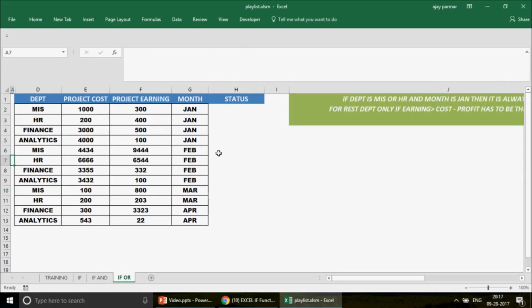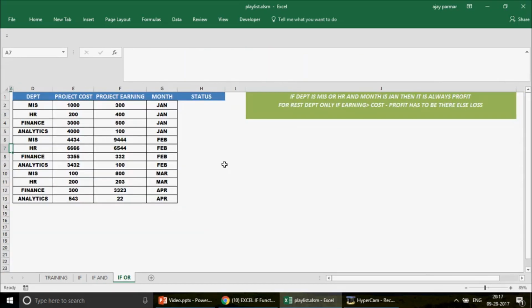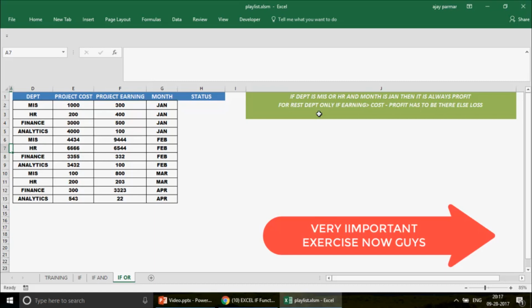Now in the next question, what we have? The next question says that if the department is MIS or HR and the month is January, then it has to be always profit. For the rest of the departments, if earning is greater than cost, profit has to be there, else it is a loss. So this is again a very interesting situation.